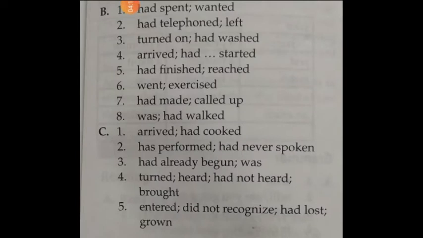Check the answers now. These are the answers. Check how many answers were correct. So you need to understand: one sentence should be in simple past, another sentence should be in past perfect. Past perfect shows this action happens before another action. So whenever we speak about two actions, one action happened before another action in the past.